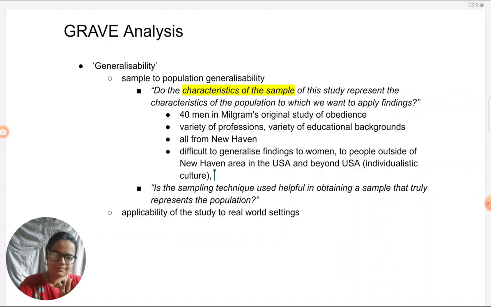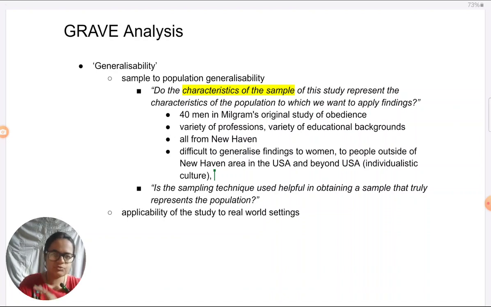Okay, now if we look at the sample size, it is always debatable what size of a sample we should have for us to be able to consider findings generalizable or not. As a rule of thumb, a sample of 30 is considered to be good in psychology, 30. That goes by the central limit theorem in statistics when it comes to inferential statistics. Of course, I will not get into the details of that because across boards I have seen some boards just touch upon inferential statistics, others don't cover it at all. So I'm sure most of y'all don't have a good idea of inferential statistics.